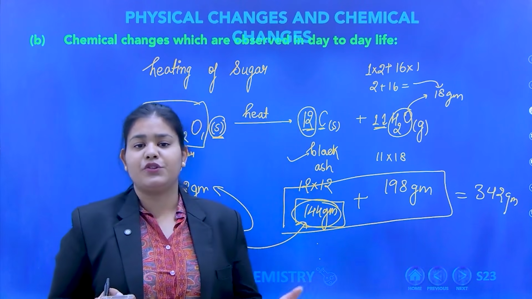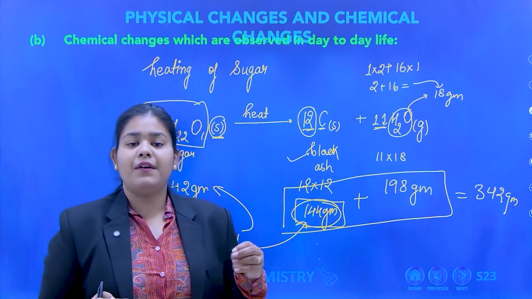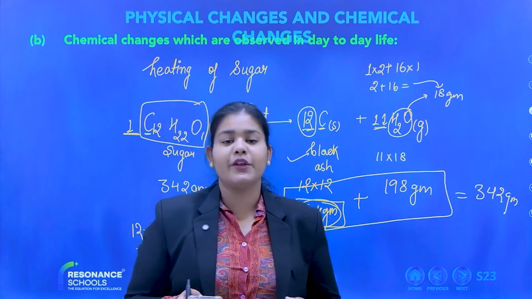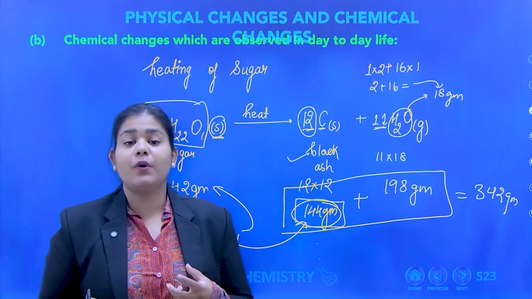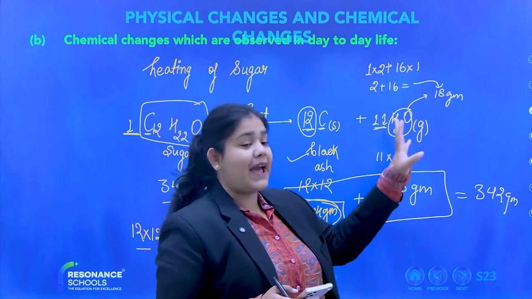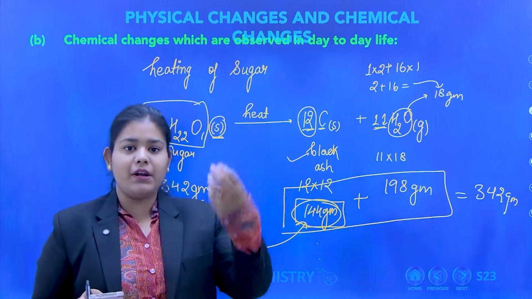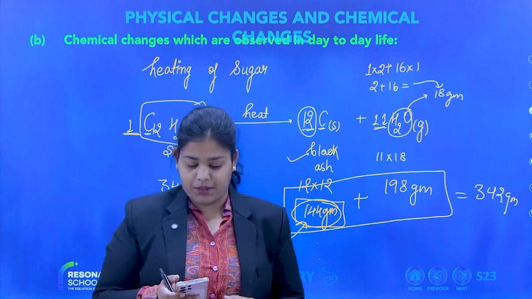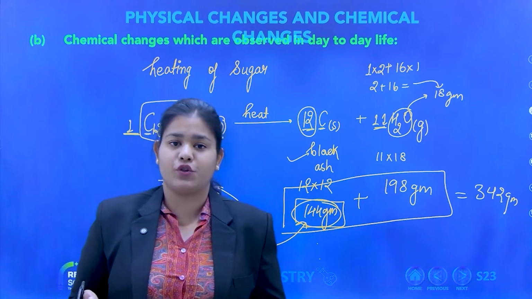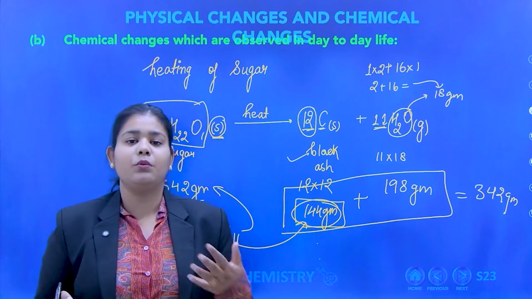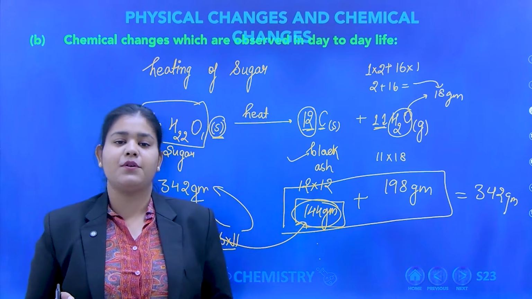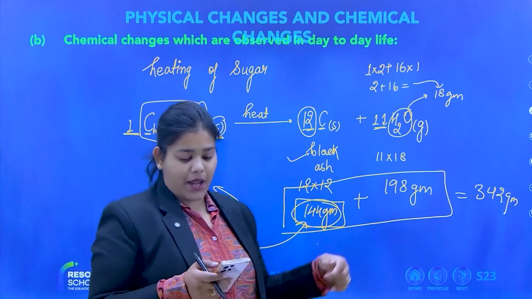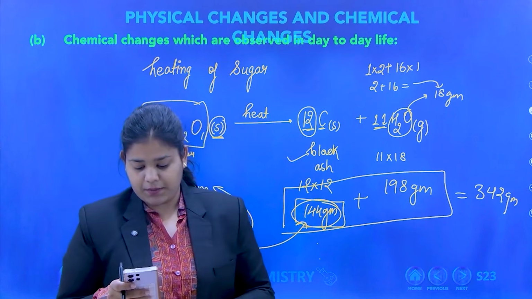Heating of sugar means C12H22O11. Simply, when I'm heating it, when I'm providing the heat energy, it is giving me carbon plus H2O. H2O gets released in the atmosphere. Why? Because it is gaseous in nature, so vapor will be released in the atmosphere. What is left behind is black residue. That black residue is carbon. Carbon is of black color. So that is heating of sugar. When you heat sugar, it will convert into black carbon plus H2O that is released in the atmosphere. So you can't see the H2O, but you can see the black residue. That black residue is your carbon.